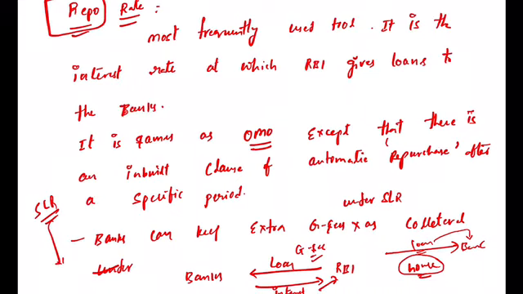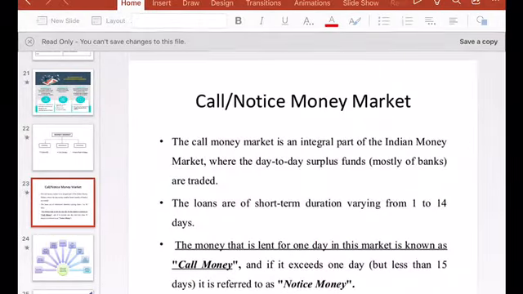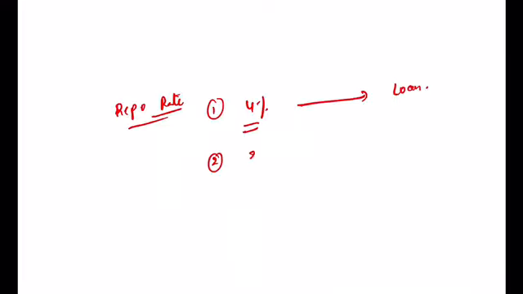So now this is the definition. But let me tell you how this is related to money supply and inflation. So let me come to that point again. So now repo rate. Let's say now the repo rate is 4%, and out of every 100 rupees you are supposed to pay 4 rupees. So scenario number 1, if the interest rate is 4%, let's say that banks are interested to take some loan. After 2 months, this interest rate reduced by 2%.